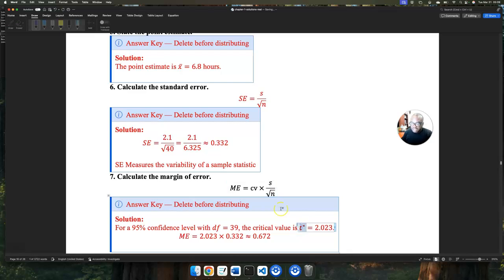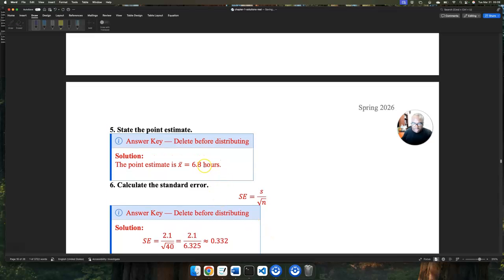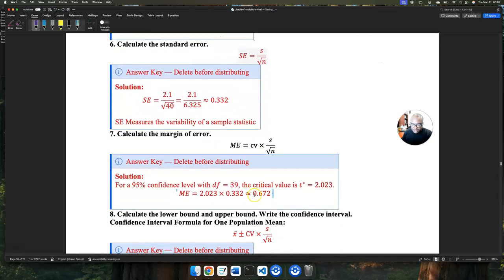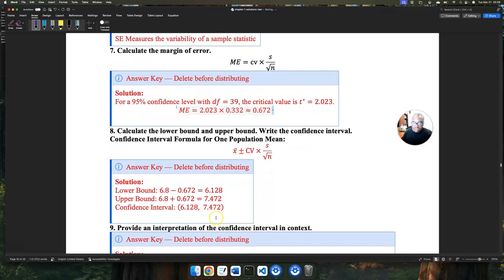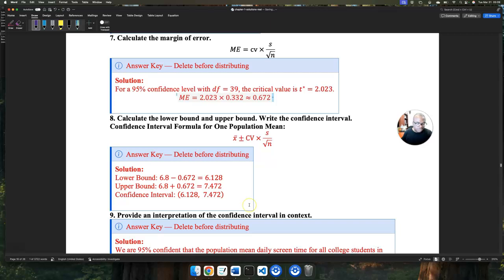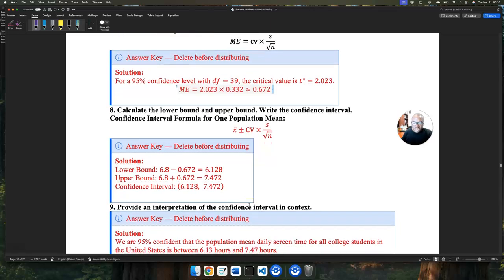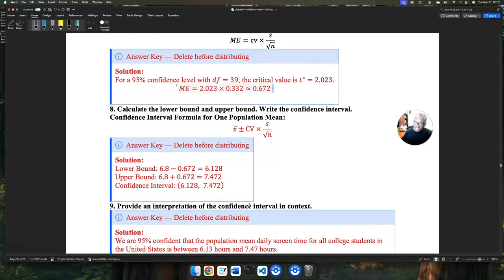So our margin of error is 0.672. We add and subtract that to our point estimate, which gives us a range of values of 6.128 to 7.472.